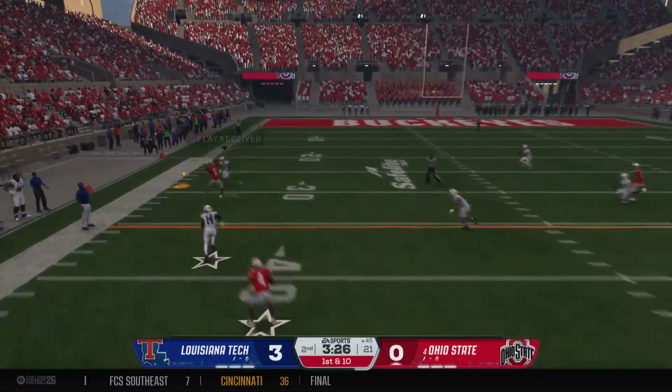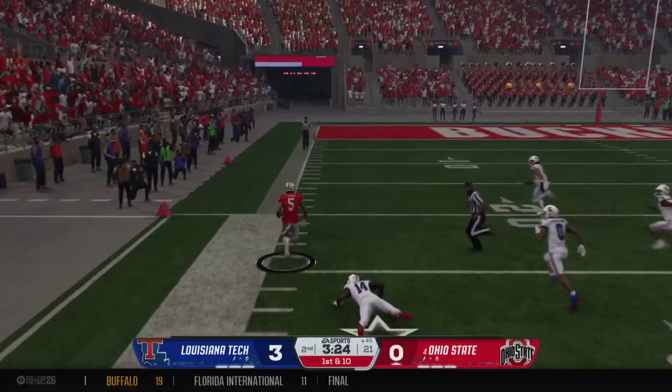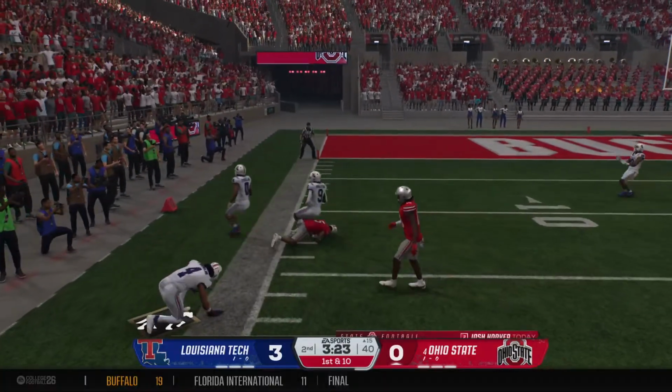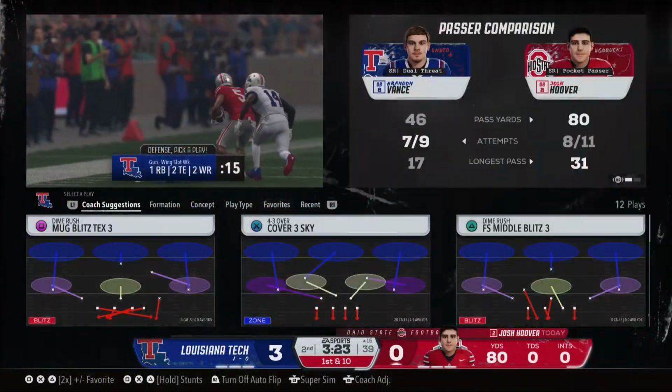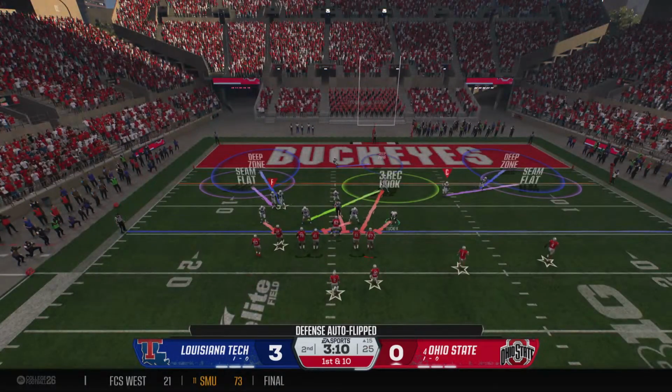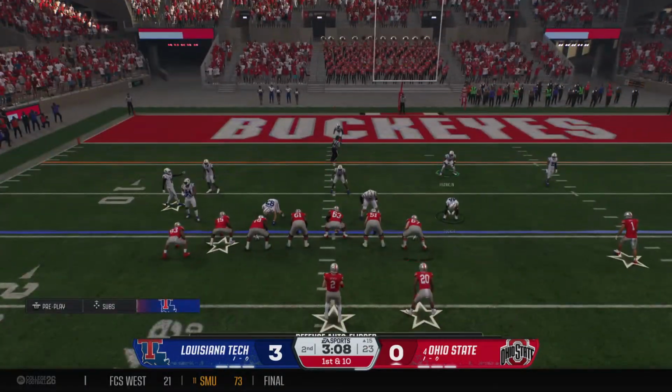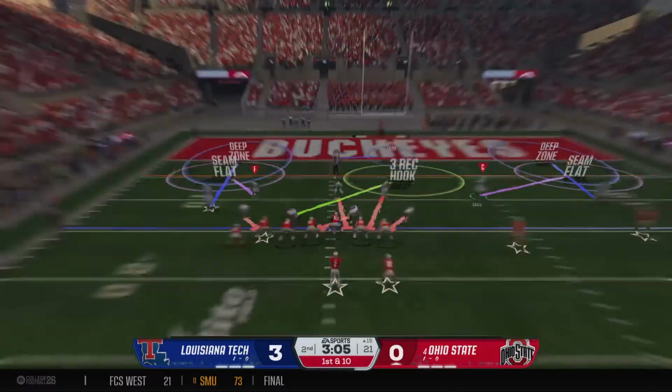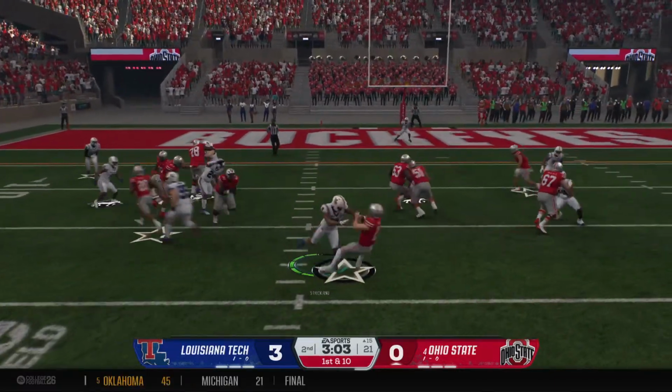New set of downs after the completion. Wants to go up top on 1st down. It's complete. Brings into the open. Inside the 15. Out of bounds at the 14-yard line. The offense looking for a score. They have been stagnant on offense, but finally a little forward movement as they've got a 1st and 10.